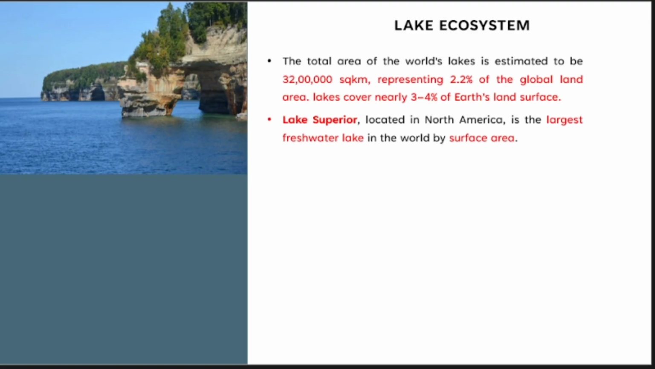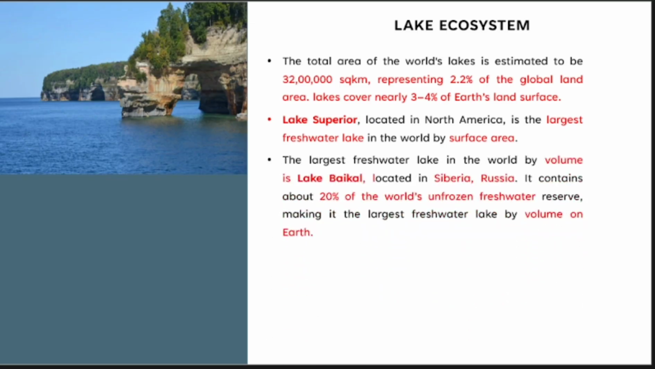Now, what is the largest lake? It is Lake Superior. We would have thought that this is the ocean, but this is Lake Superior, the North American lake. This is a freshwater lake. There are two types of lake: freshwater and salt water. This is the largest lake available in the northern part of America.